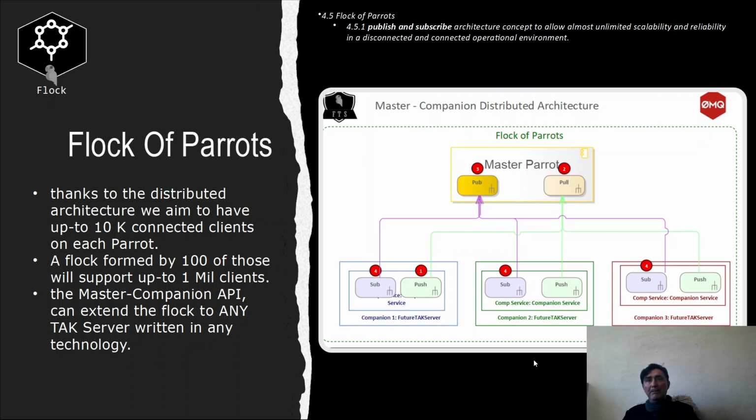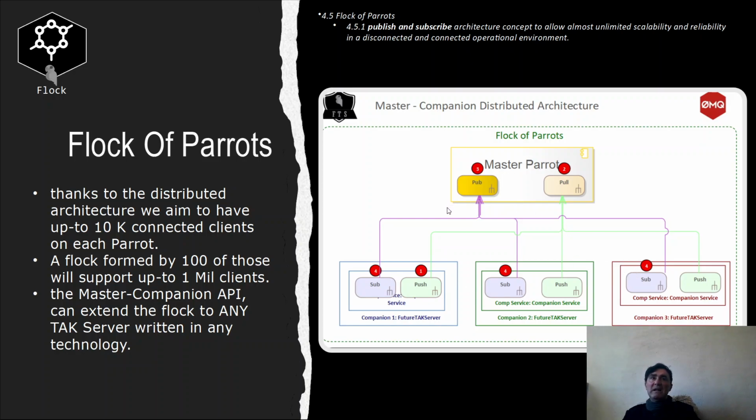The communication between the flock is based on a pub/sub infrastructure, and so here we are going to push information to the master parrot. The master parrot will distribute this information by publishing it again to all the connected parrots.